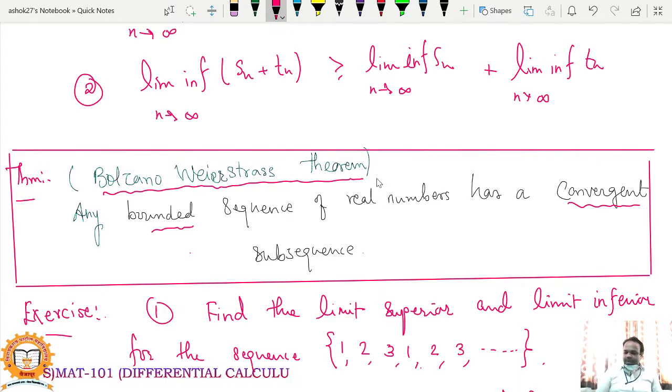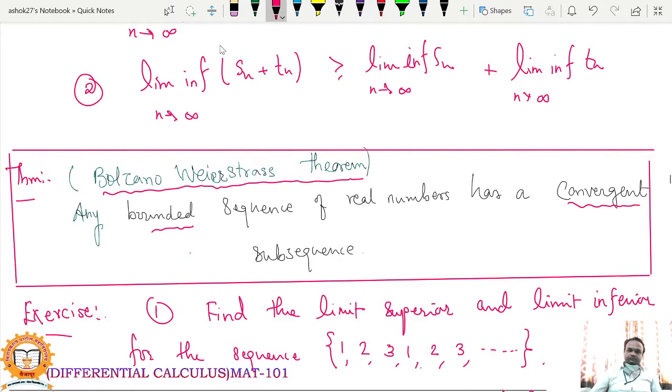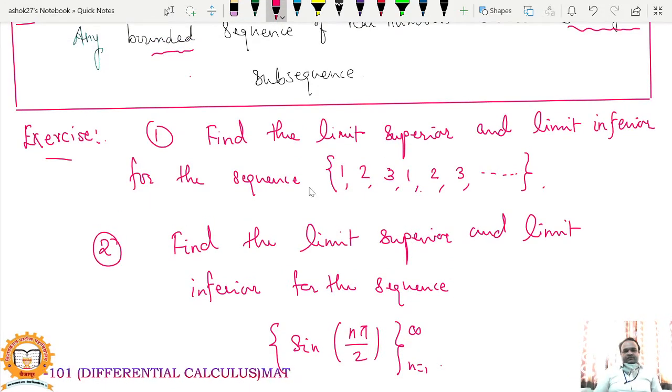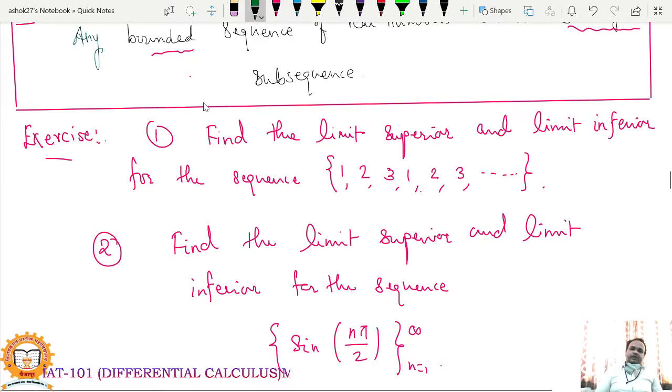So next, these are some examples you can do at home. Find the limit superior and limit inferior of the sequence 1, 2, 3, 1, 2, 3, and likewise. So this sequence is 1, 2, 3, 1, 2, 3, 1, 2, 3. This pattern is going to repeat infinitely. So what will be the limit superior and limit inferior of the sequence? You can check and observe.